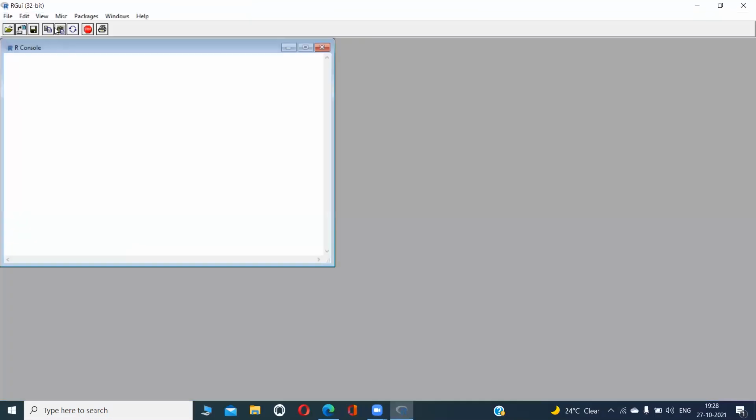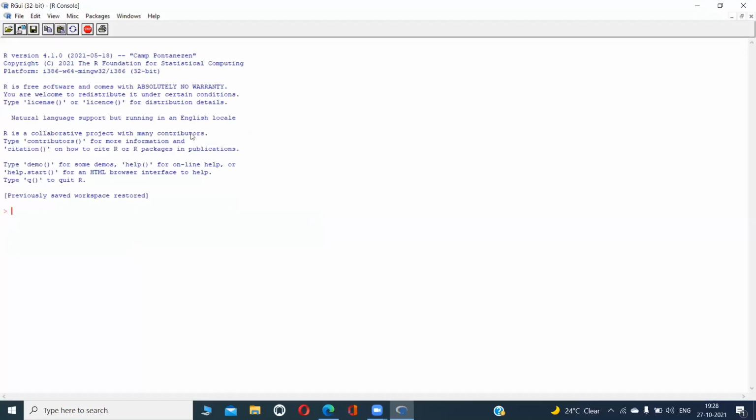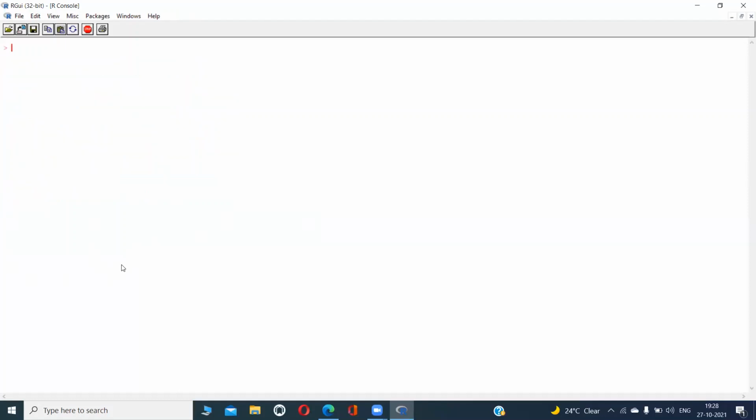So I'm going to open my R software. Always when we open the R software, we have this text written. To clear this, we simply use Control L. So everything is clear now.